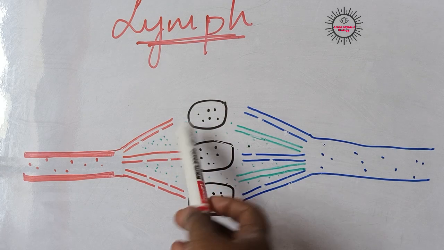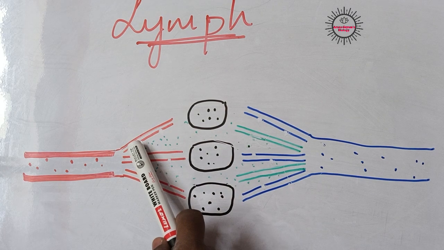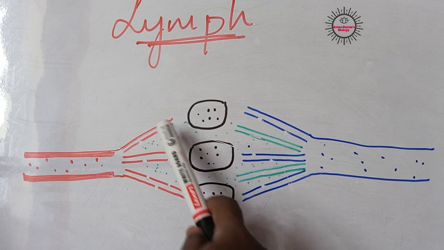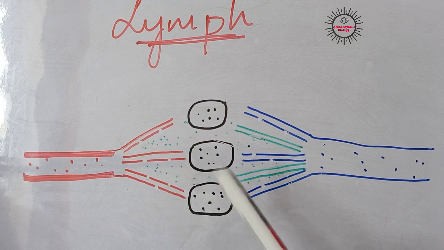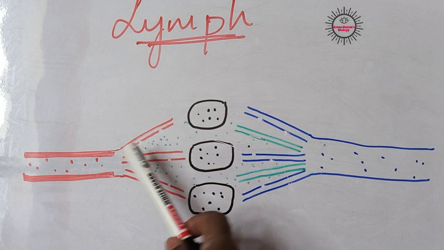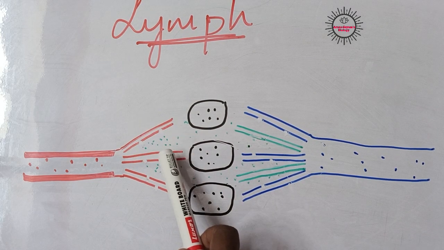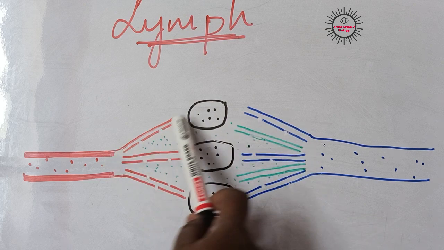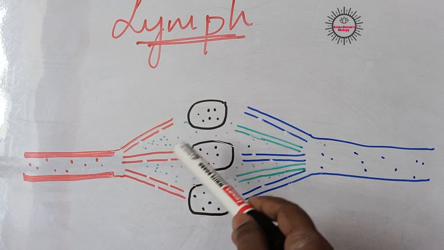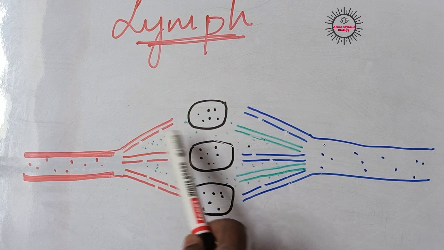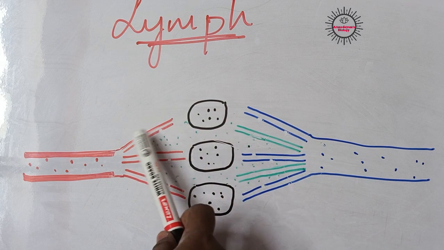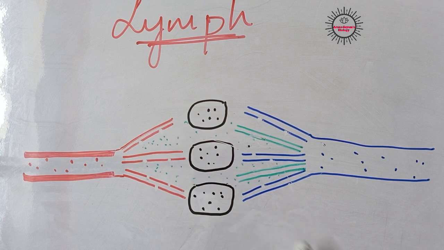Okay, actually lymph is produced from the holes of blood capillaries. So we have blood capillaries now. These blood capillaries already have holes actually. From these holes some substance will come out of the capillaries. So actually blood flows through these blood capillaries and passes some useful substances to the cells, isn't it? While passing through the blood capillaries, some amount of fluid will come out of the blood capillaries through the holes present on it. This fluid is nothing but lymph or a tissue fluid.